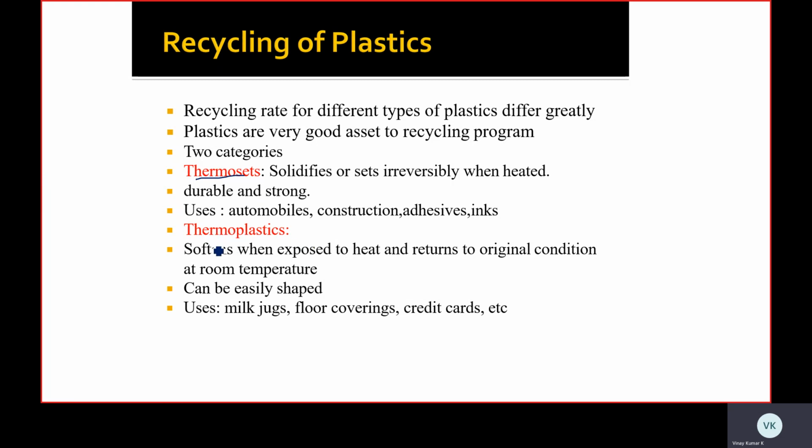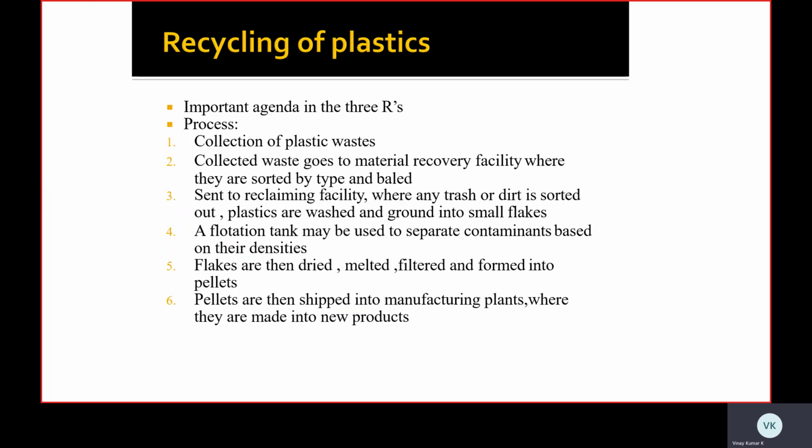These soften when exposed to heat and return to their original condition at room temperature, and can be easily shaped. Normally these are used in milk jugs, floor coverings, credit cards, etc.